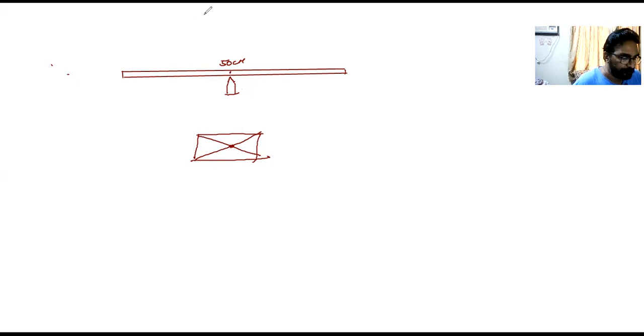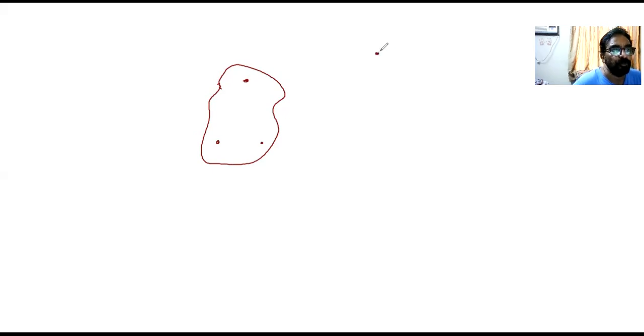Then one more thing, very important, what I want to tell you. Please try to understand this, okay? Take any irregular shaped body. Suppose you make three holes on it, and you suspend it from a nail, and just shake it, let it vibrate, oscillate it.